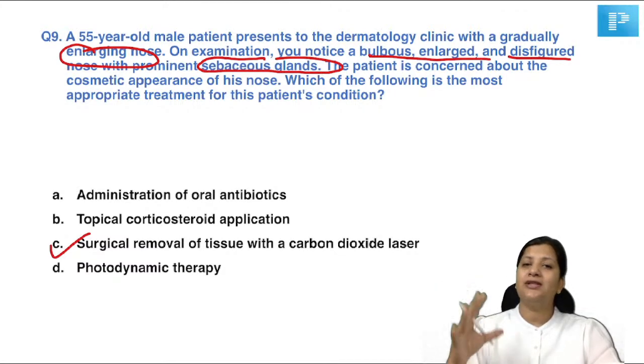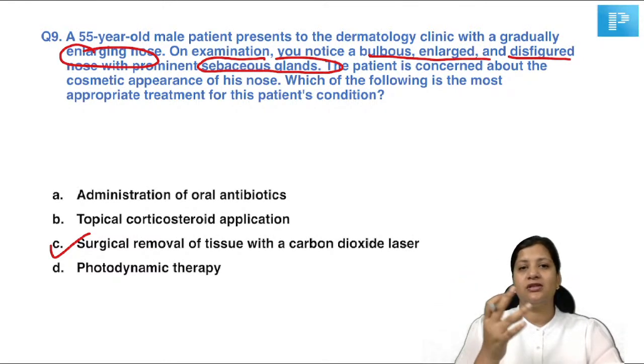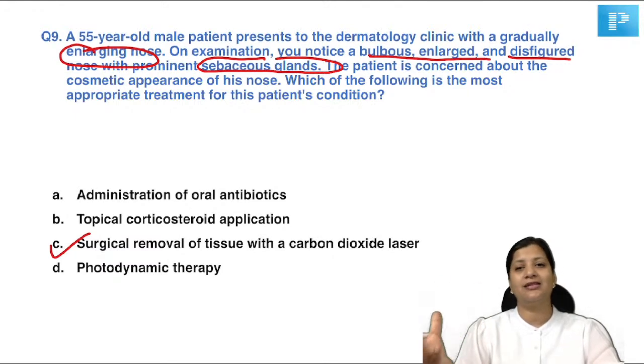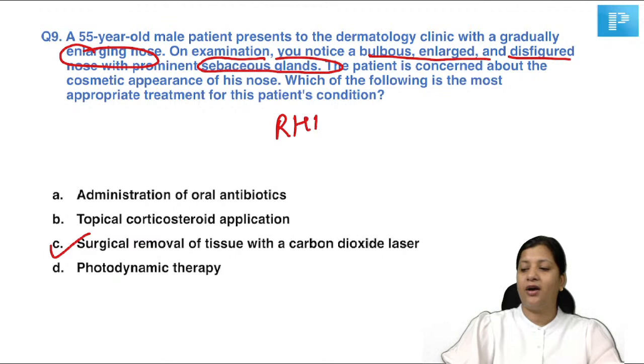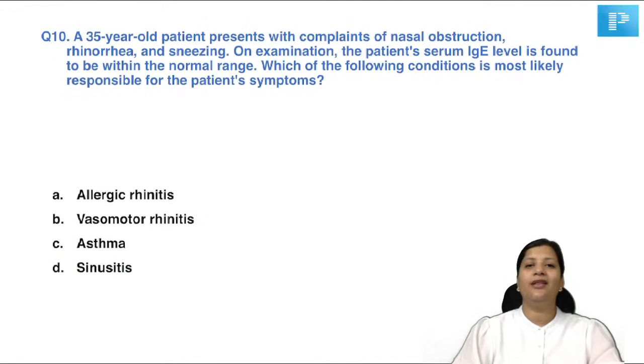So they might twist a simple, easy one-liner question with that of a clinical STEM question, and I think it's quite easy. Enlarging nose, sebaceous gland hypertrophy, disfigured nose, all of this is telling to you that it is rhinophyma. And for rhinophyma, the treatment of choice is going to be your surgical removal with laser. Okay, this is a simple question.